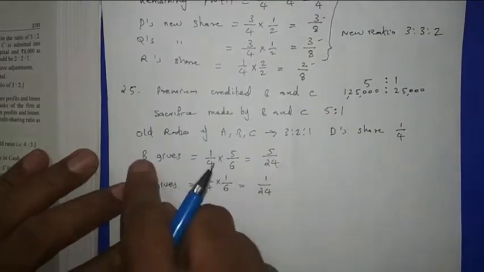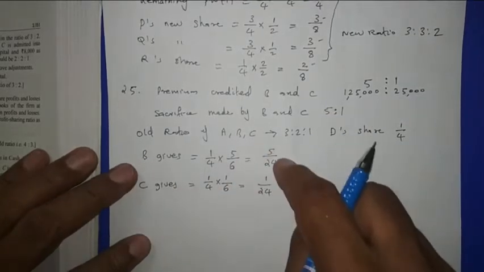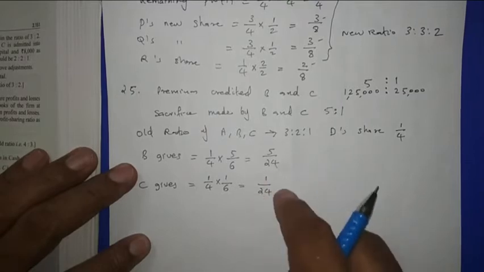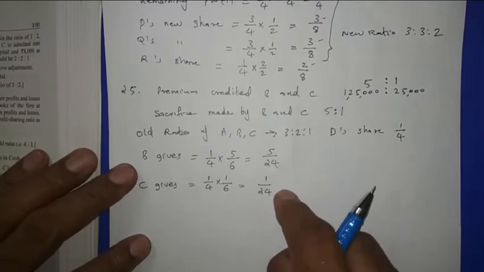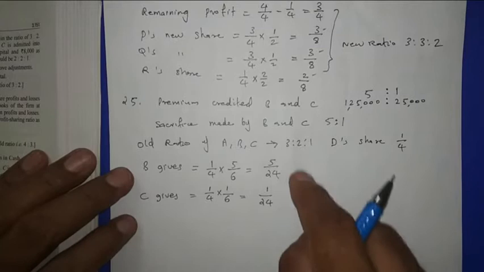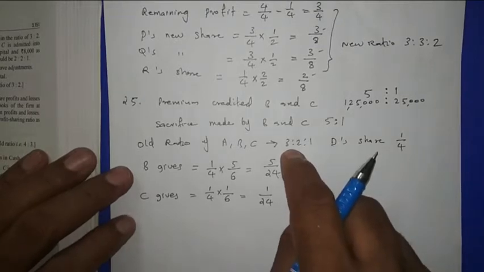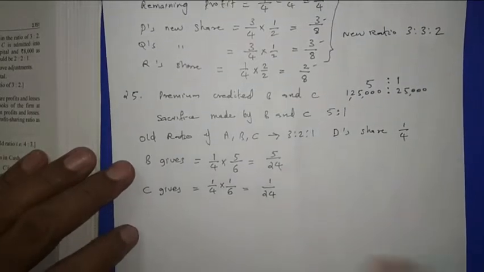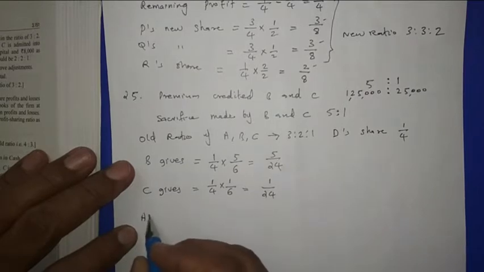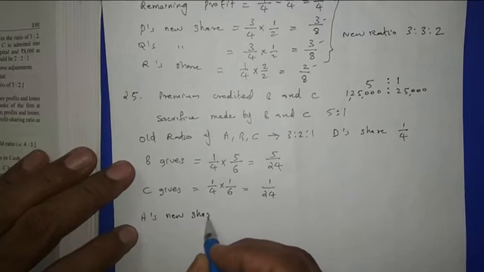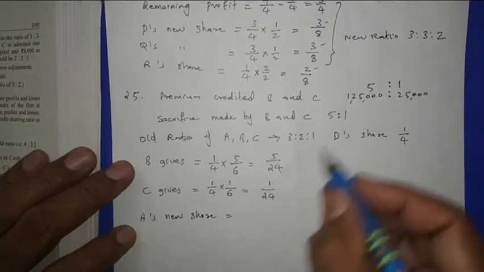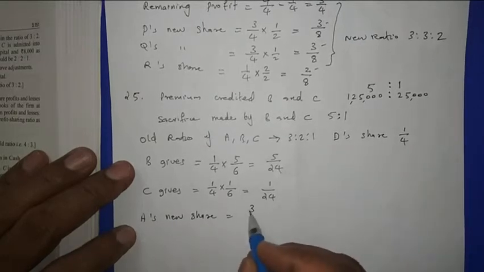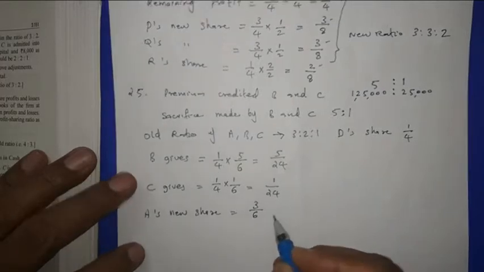Then B gives this much. This we have to subtract from B's old share. This we have to subtract from C's old share. And A is not giving anything. So A's share will remain the same as the old one. Got it now? Now A's new share will be the same as the old one. Means he is not giving anything. That is why his share is 3/6.